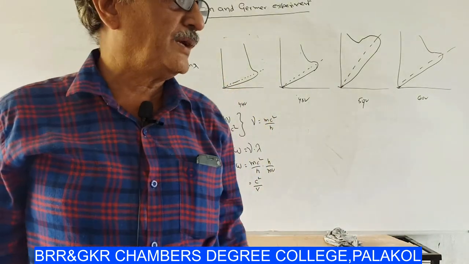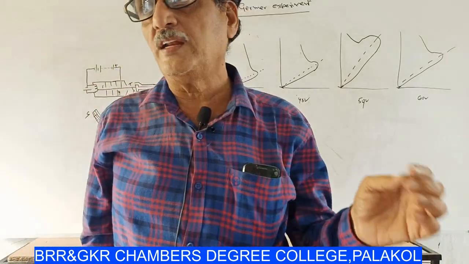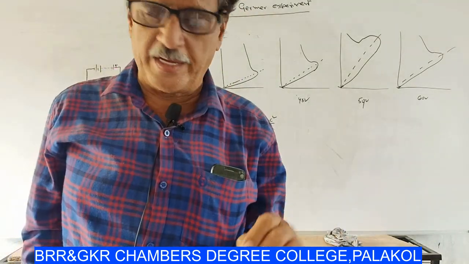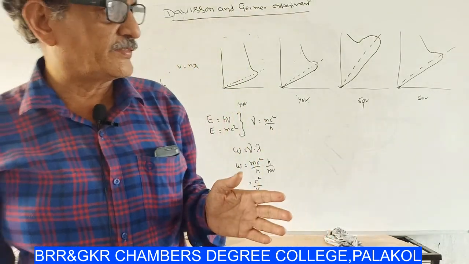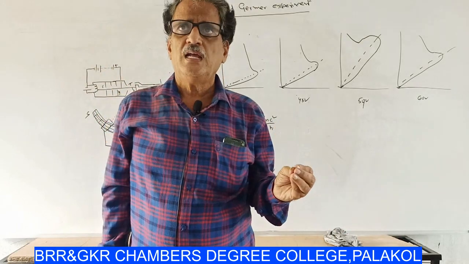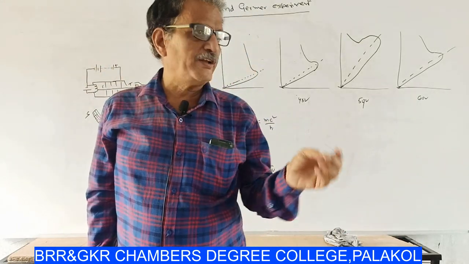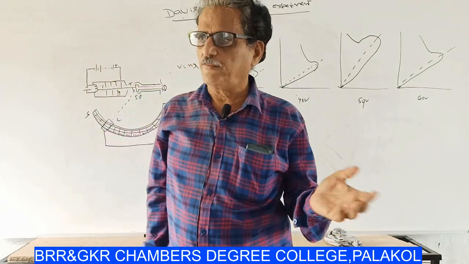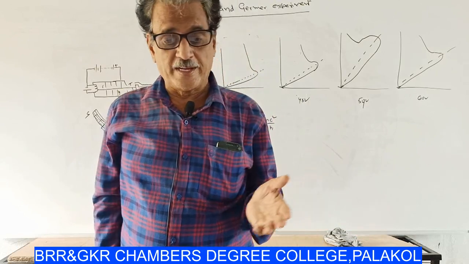So, the concept behind this is that electrons, when they are in motion, behave like waves. If electrons behave like waves, they exhibit wave nature like interference and diffraction.